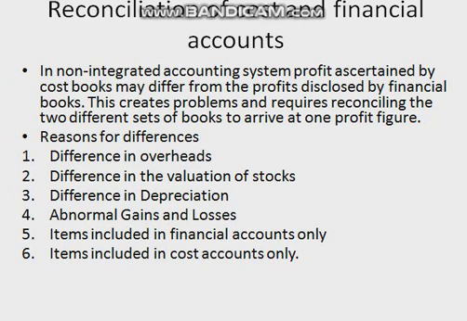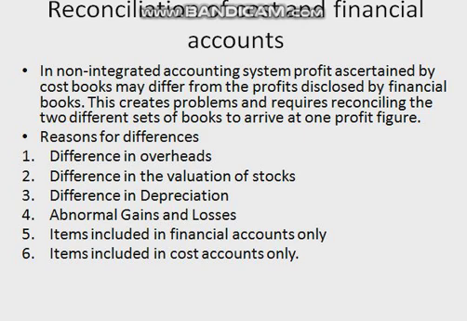The third difference may be due to valuation of finished goods. Stock of finished goods is valued at cost or market price, whichever is less, and the concept of cost in financial books is that of works or factory cost. But in cost accounts, finished goods are valued at cost of production or cost of output. The mode of valuation of stocks gives different results in the two sets of books.